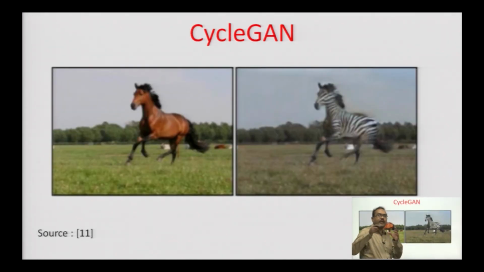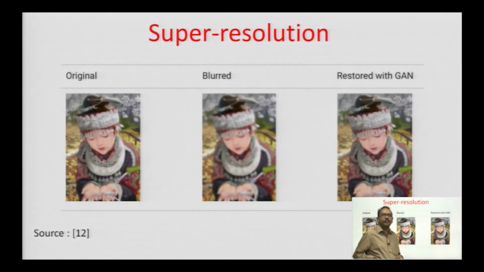You can see CycleGAN. Here, if you give one image, it will give you another image as output, but a look-alike. So, if a horse is input, a zebra will be output, because they are look-alikes. Then you have super resolution images. This is the original image, okay. This is a blurred image, and ultimately this is restored with a generative adversarial network. So, even in the case of such images, you have super resolution GANs that will help you out.